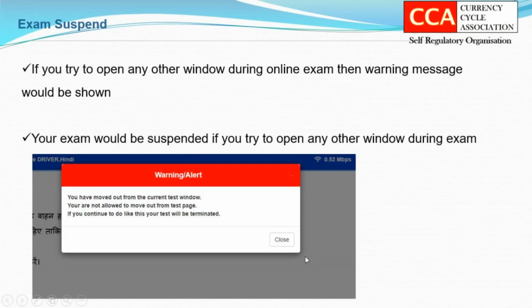If you switch your window during your exam, you will be displayed with this kind of warning. If you keep switching windows, then there are chances of termination of your exam.